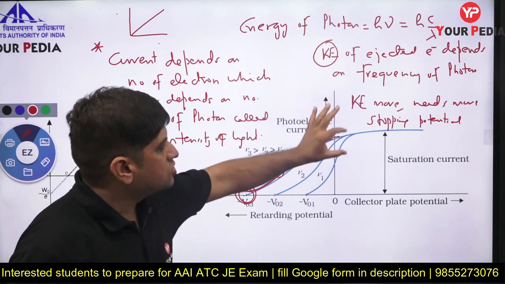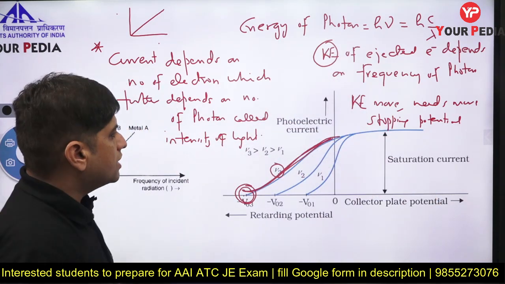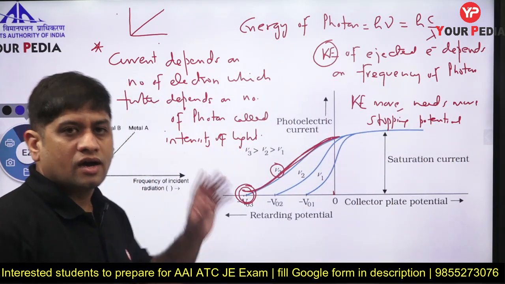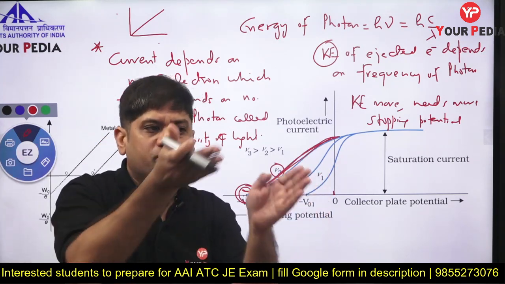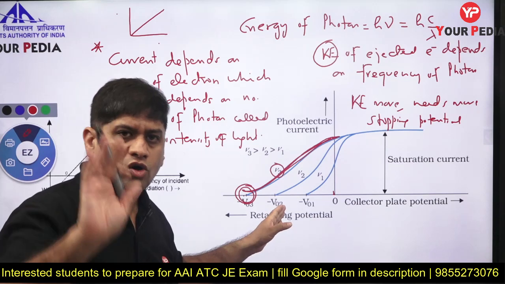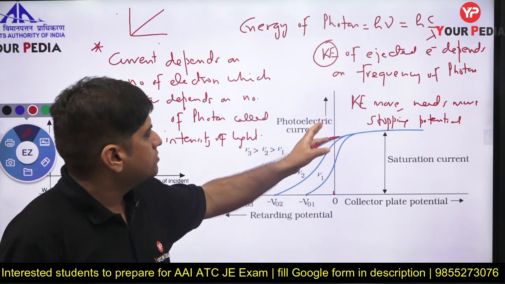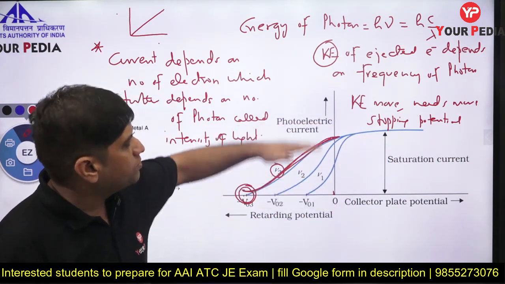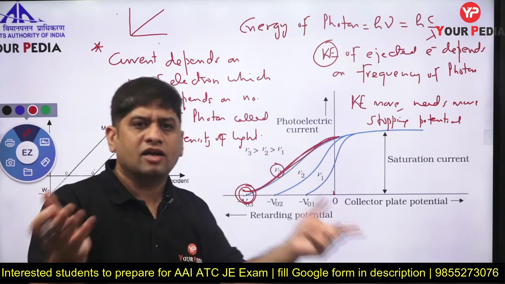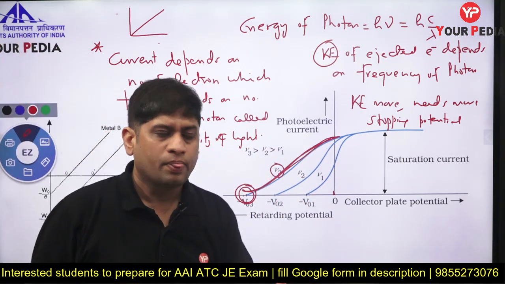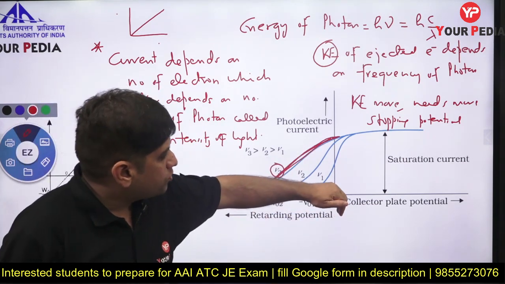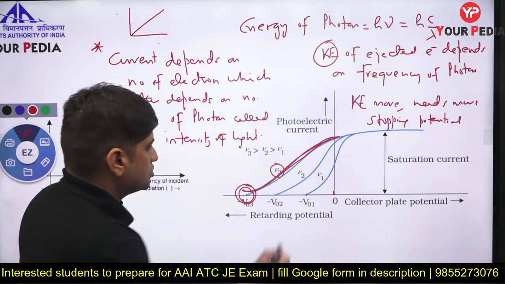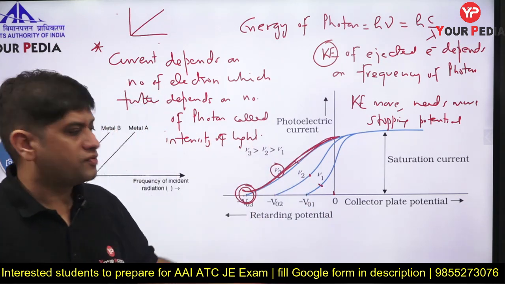So that means current comes into the picture once the electron is ejected. Electron will be ejected once the potential is positive. Current in the circuit will come if the potential is positive. If the potential is negative, current may not even come there. But even if the potential is negative, some electrons will still hit, so current will be positive. Current cannot be negative, because either the electron is flowing or it is not flowing. If the potential is negative, some energetic electrons still will reach the electrode, so current will be there. Like you see, current here is there, current here is there, even if the potential is negative.